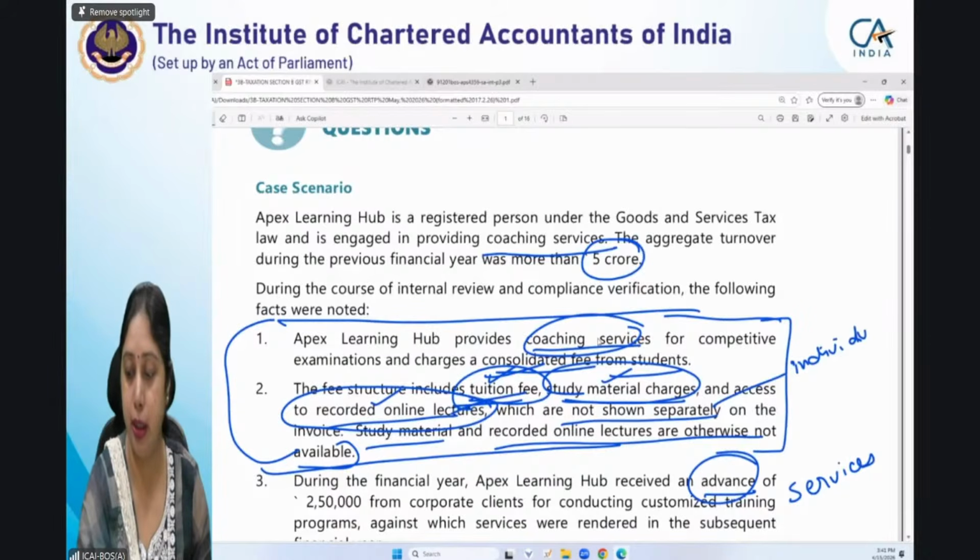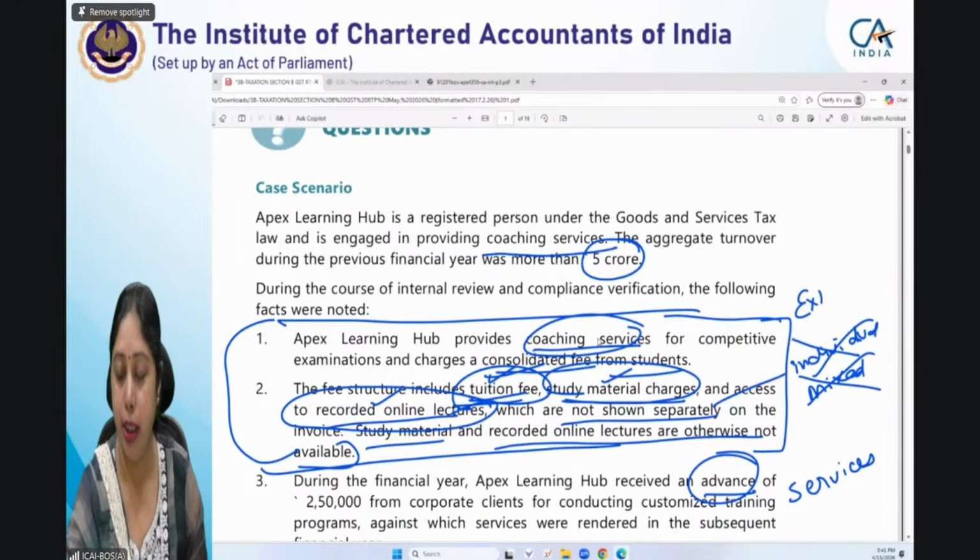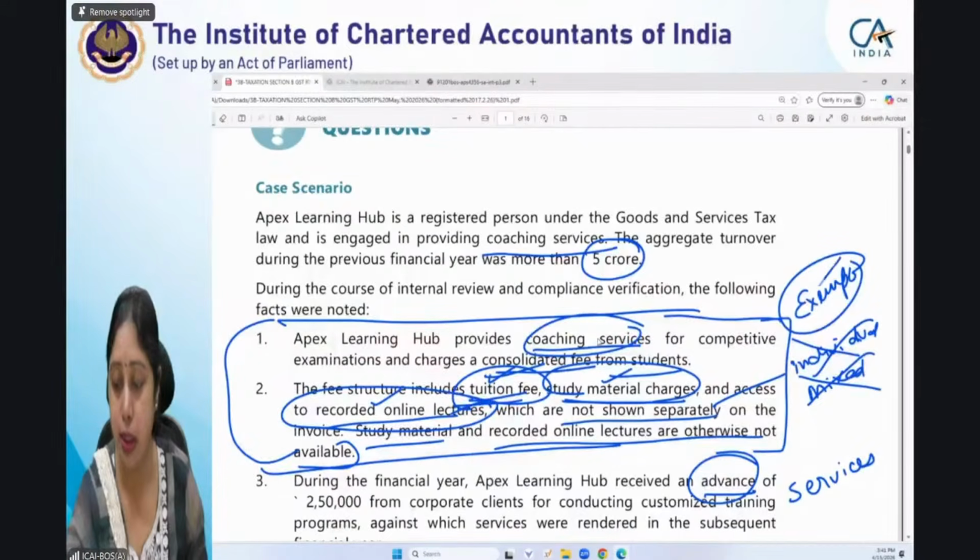Somebody said that individual rates will be there. That will also not be there. It cannot be said mixed because these are naturally bundled in ordinary course of business. And the last point was exempt. It cannot be considered as exempt because the service should be provided by an educational institution.